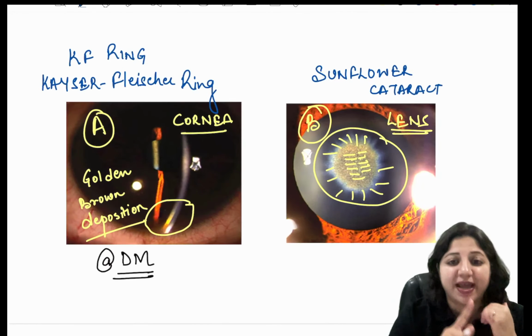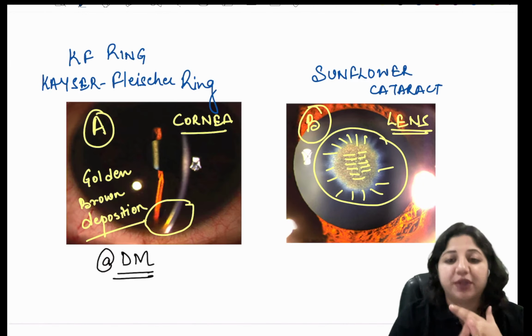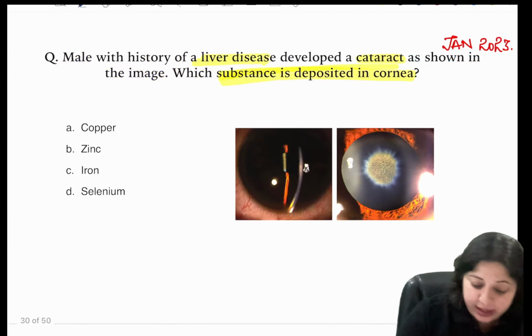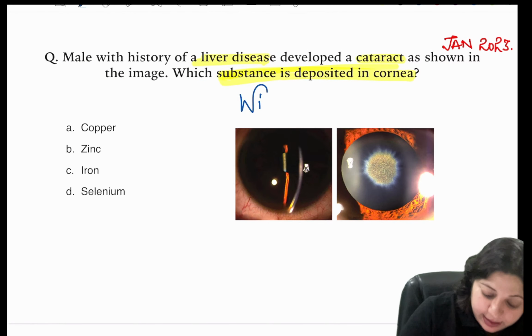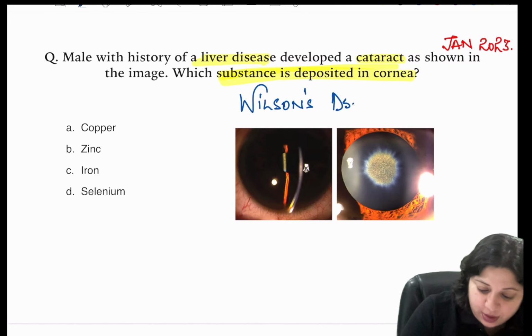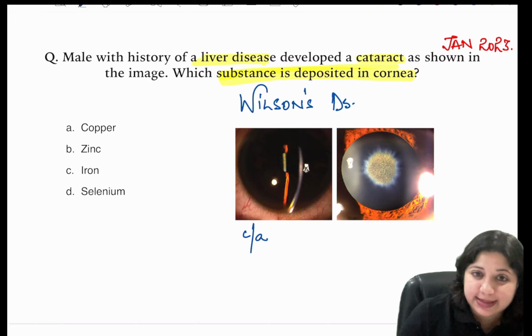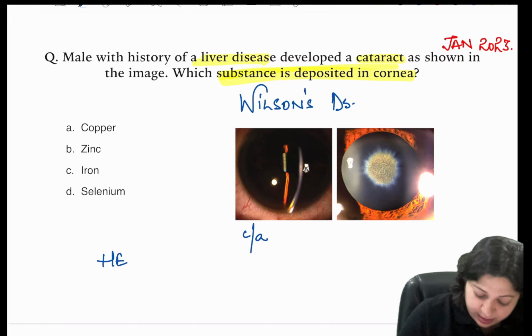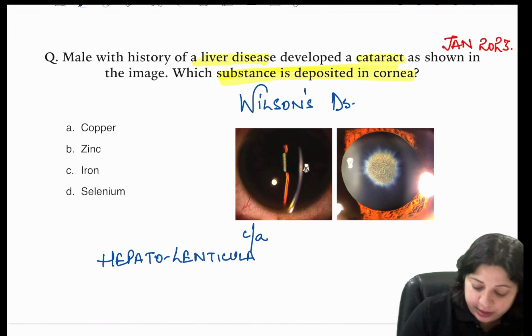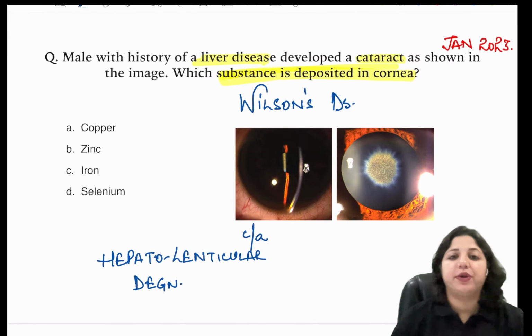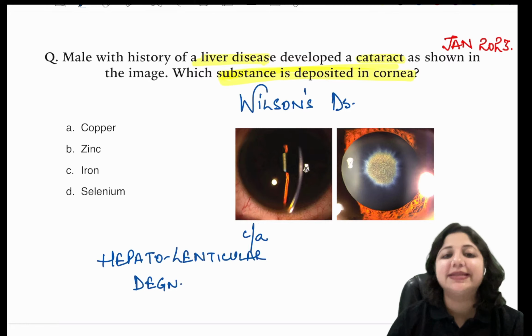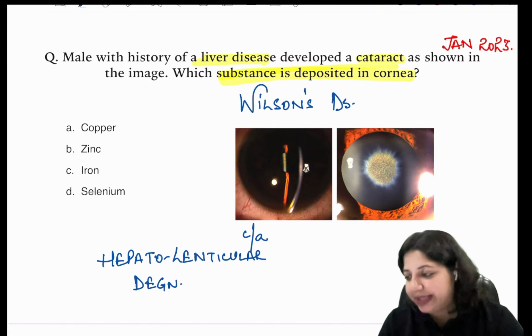When I'm talking of a sunflower cataract and the KF ring, we are dealing with Wilson's disease, also called hepatolenticular degeneration.